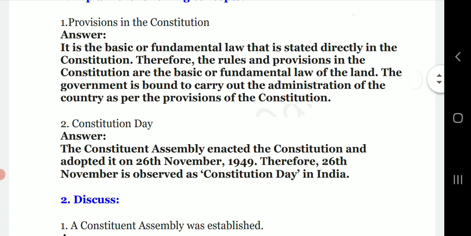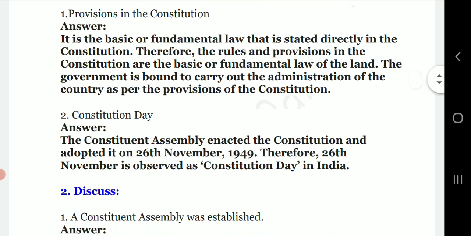The answer is: it is the basic or fundamental law that is stated directly in the Constitution. Therefore, the rules and provisions in the Constitution are the basic or fundamental law of the land. The government is bound to carry out the administration of the country as per the provisions of the Constitution.